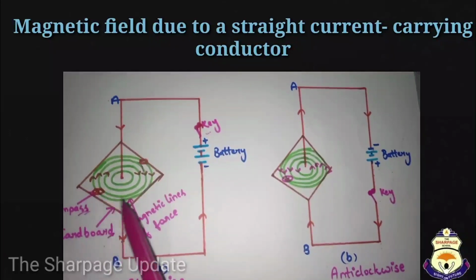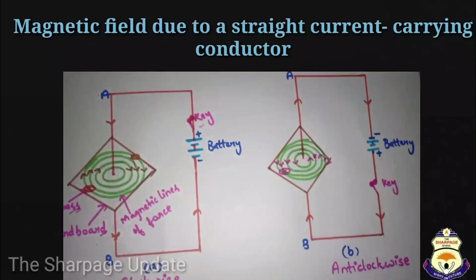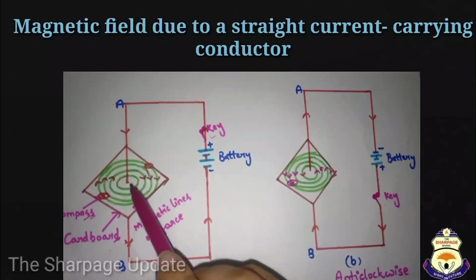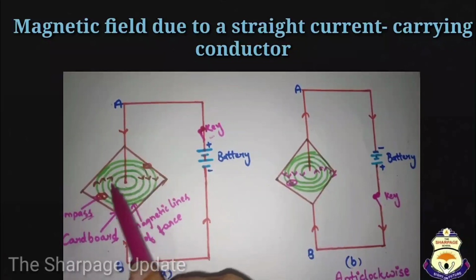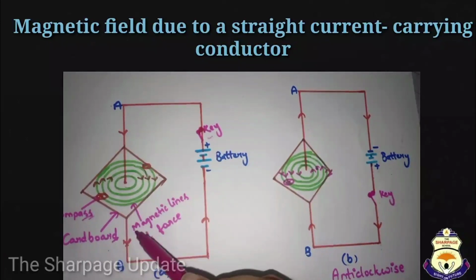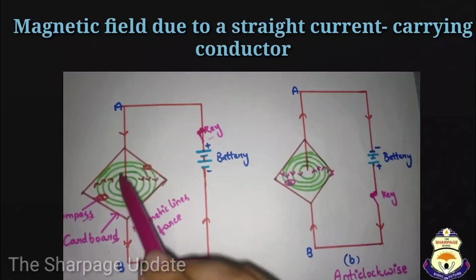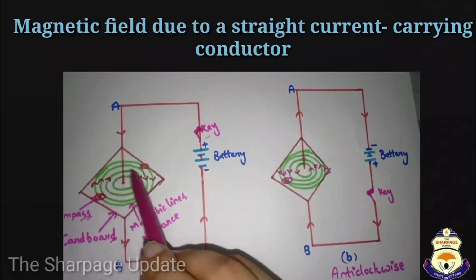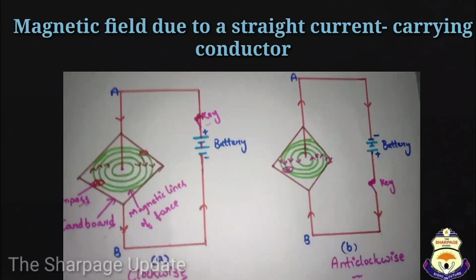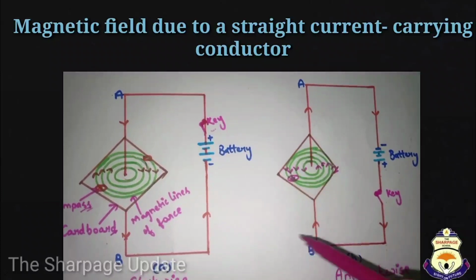Now you will see the magnetic lines of force around a straight conductor carrying electric current are concentric circles with the conductor at the center. So, when the electric current flows downwards, the direction of the magnetic field is clockwise, and when the current flows upward, the direction of the magnetic field is anti-clockwise.